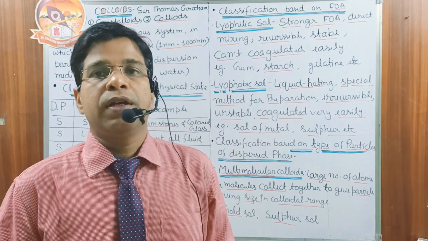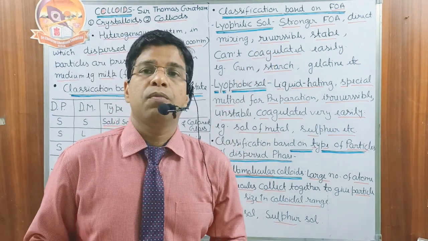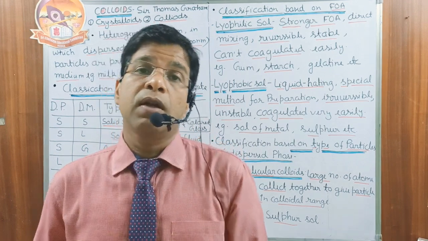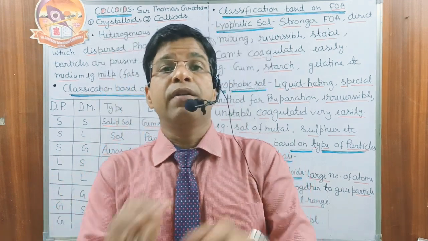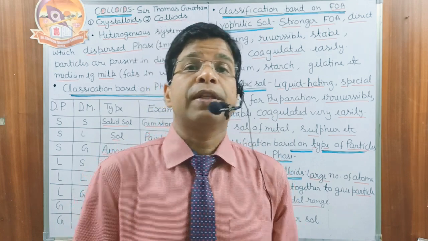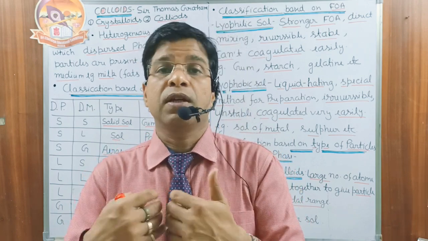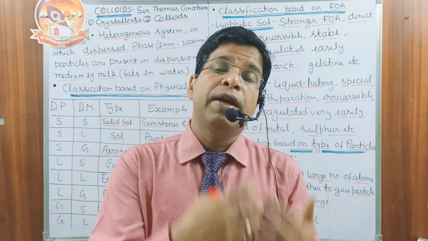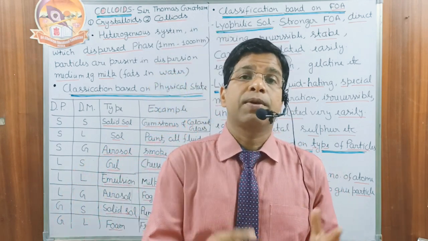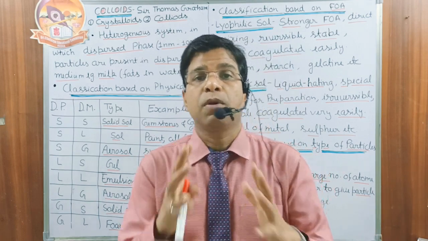They are stable and also reversible. What is the meaning of reversible? We can separate the particles from the colloidal system and again prepare it. Separation and preparation can be repeated a number of times.